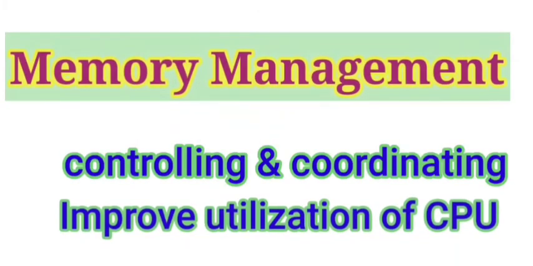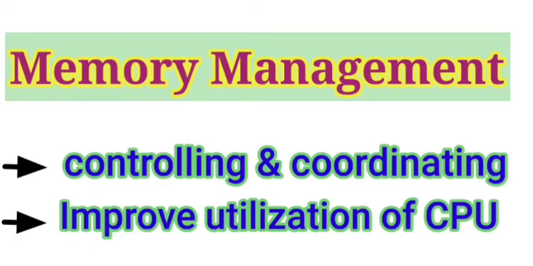Next, memory management. Memory management is the process of controlling and coordinating the computer memory. It is used to assign space for various running programs and also optimize the computer performance. It also allocates memory blocks for individual programs based on user demands. The aim of memory management is to improve the utilization of CPU and increase the speed of computer response.